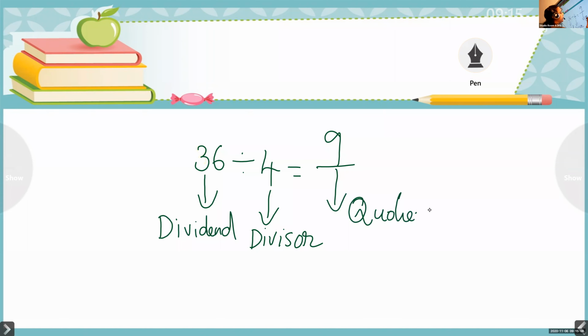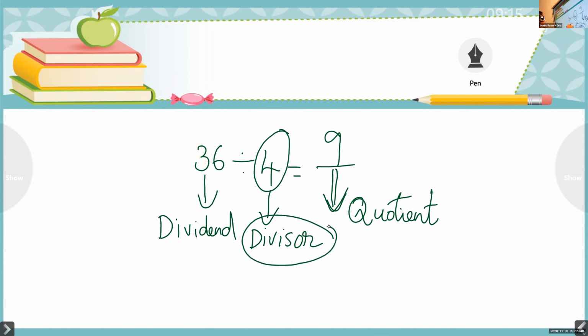So, children, if you have any doubt, we are revising this again because you have to understand which is the dividend, divisor and quotient. We have already studied this from last year and last class also. So children, this quotient is known as the answer in the division, or the number of times the divisor divides the dividend is known as quotient.